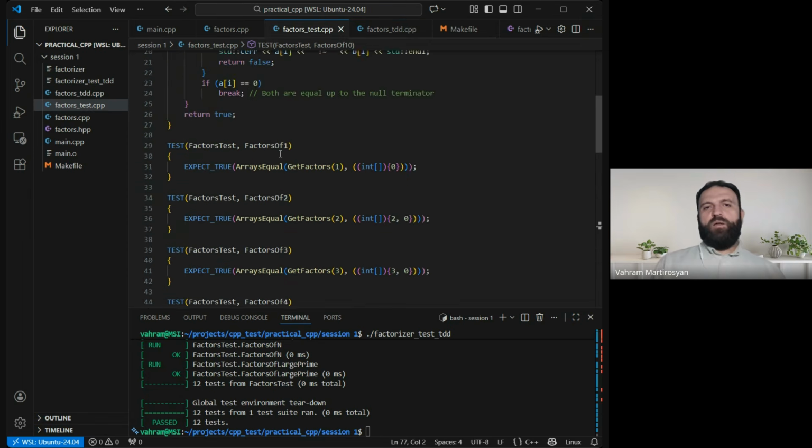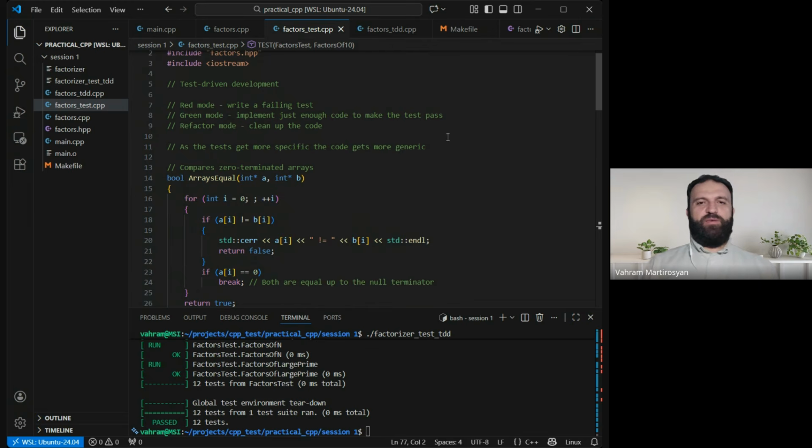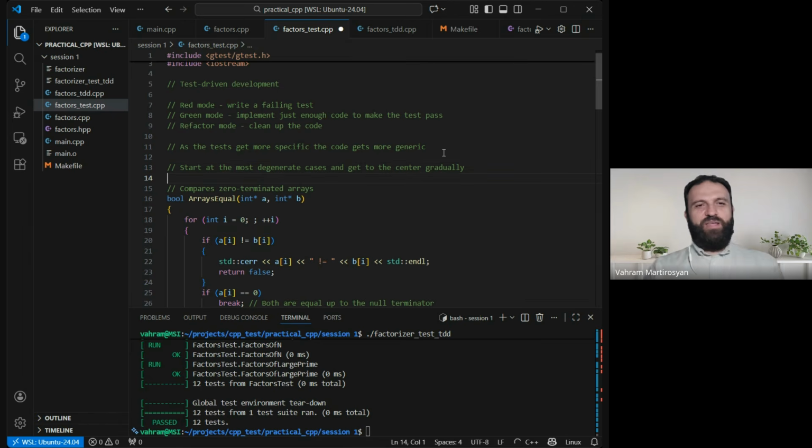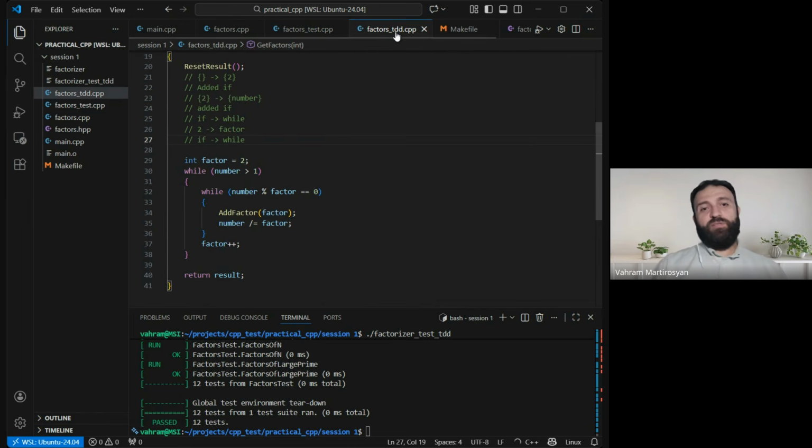But also one more principle here. Start at the most degenerate cases and get to the center gradually, okay? So step by step, without hurrying, without jumping into the main algorithm. Never do that. Never sit down and create the whole algorithm. Okay, we didn't do that and it helped us.